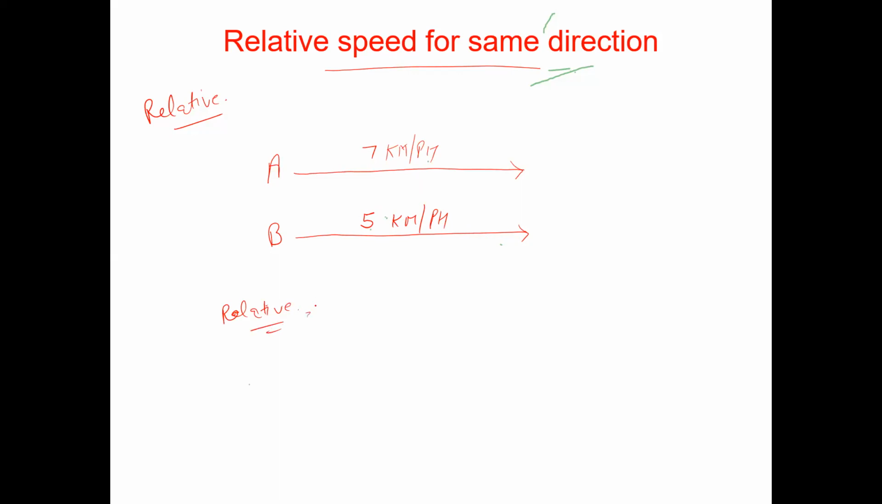Okay, what you have to do, you have to take the speed with the maximum value, this is 7, and you have to reduce the speed with the minimum value, this is 5, and their relative speed shall be 2 kilometers per hour. Now by reading this line, this concept seems very difficult, but it is very easy. You can find the relative speed for the same direction. This is 7 minus 5, the speed with the maximum value and the speed with the minimum value.